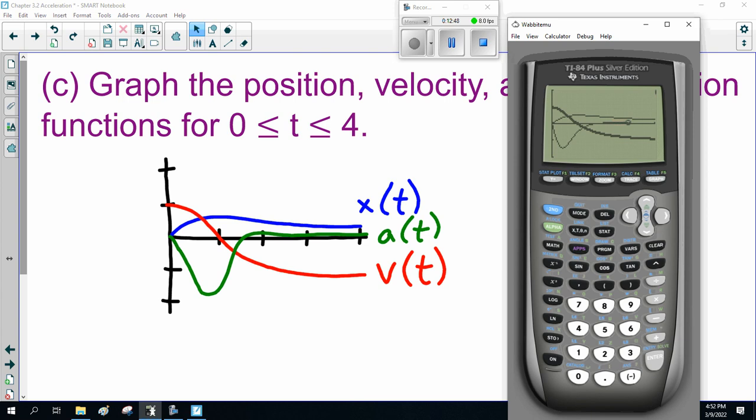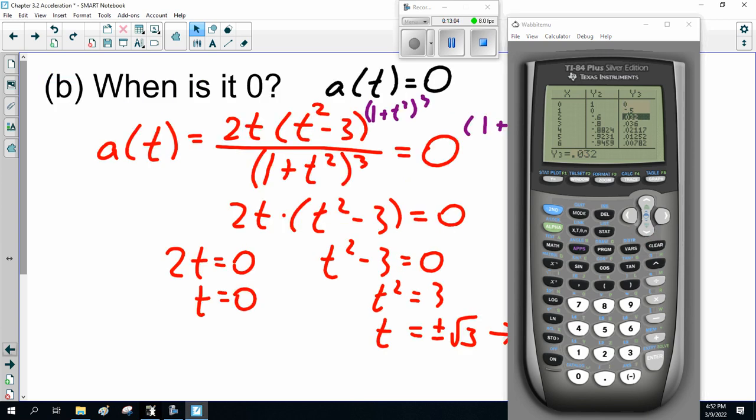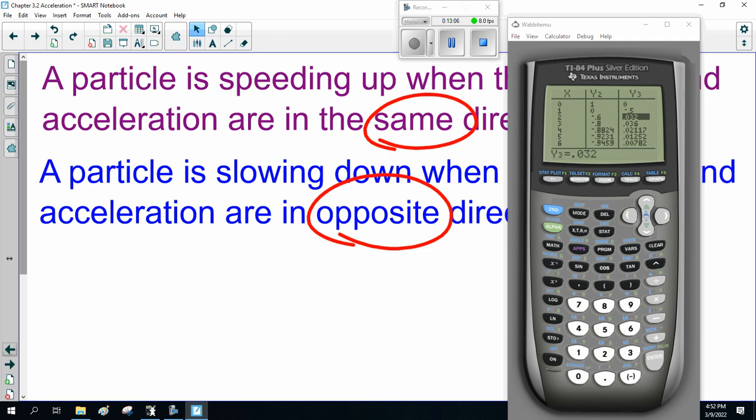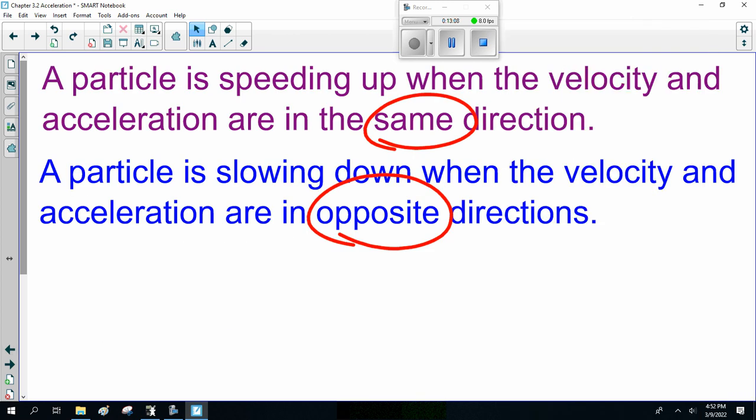Now, if you wanted distinct data points, the nice thing about this is you do have a data table, so you can look at your displacement, velocity, and acceleration. And remember, I was talking about speeding up versus slowing down, velocity and acceleration in the same direction?